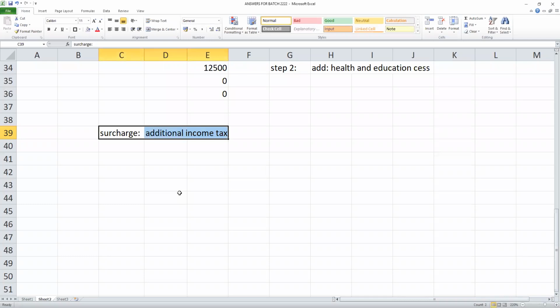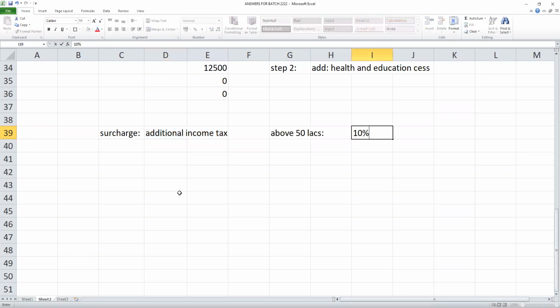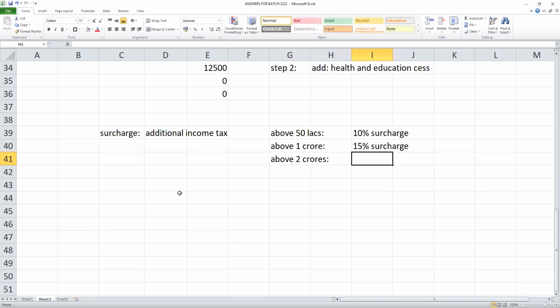Surcharge today: people who earn more should pay extra income tax. Those who have income above 50 lakhs should pay 10% extra tax, called surcharge. Those who have income above 1 crore should pay 15% surcharge. Those who have income above 2 crores should pay 25% surcharge.